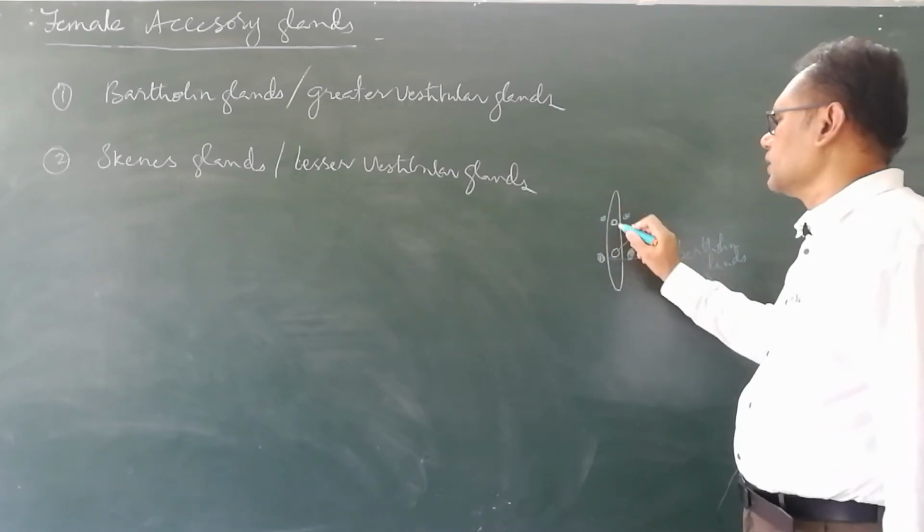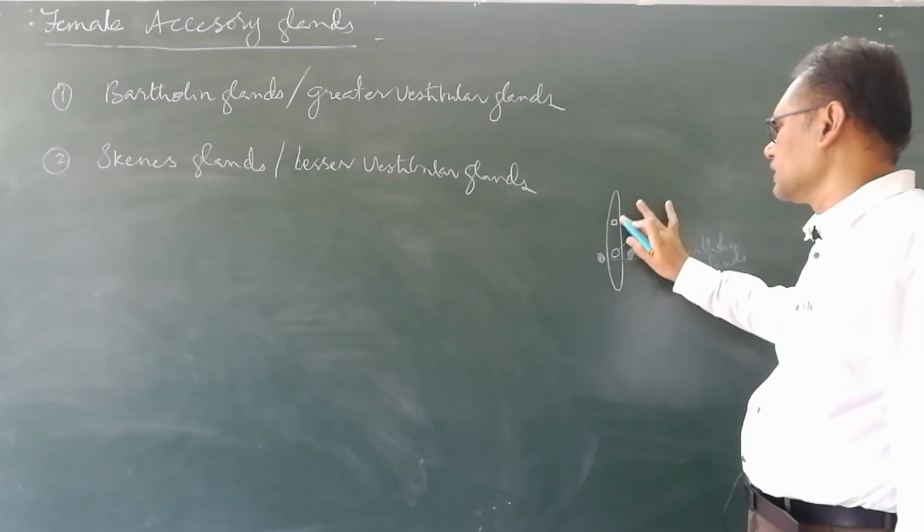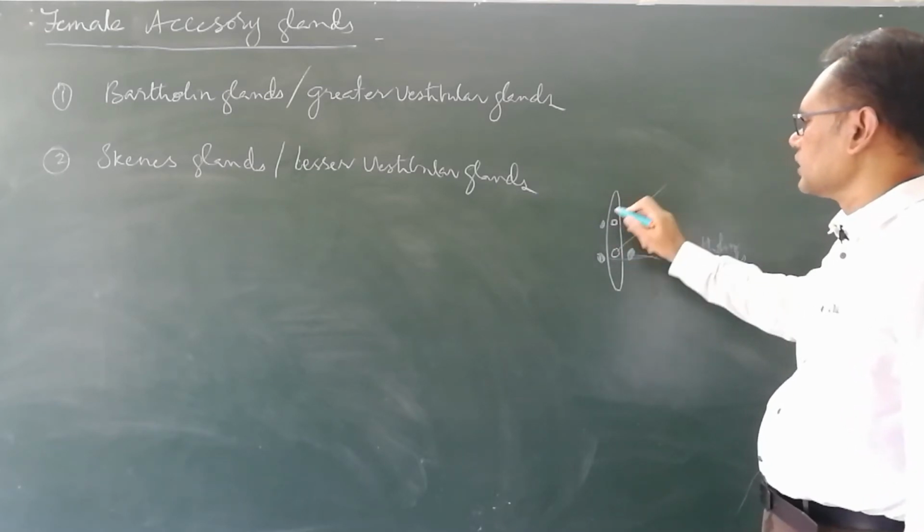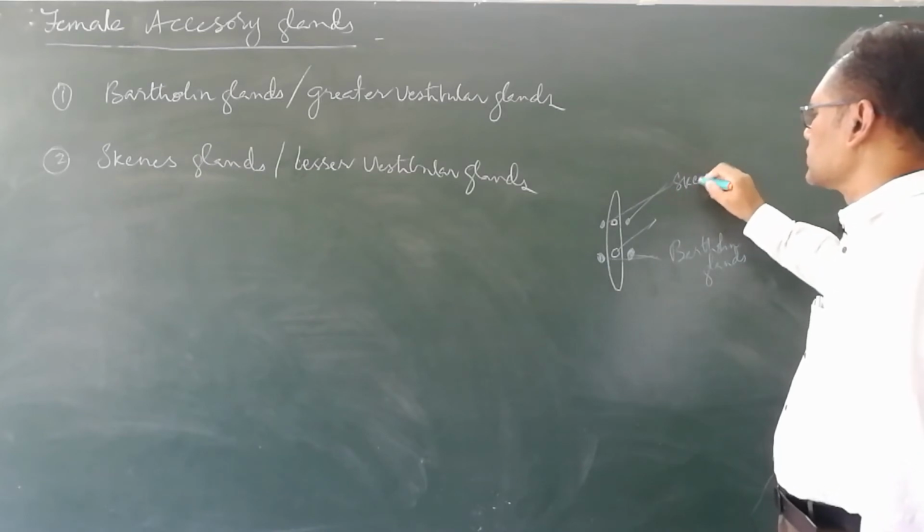Now similarly here there are another two glands. This is Skene's gland, present inferior to the urethra towards the anterior side. Now these are called Skene's glands.